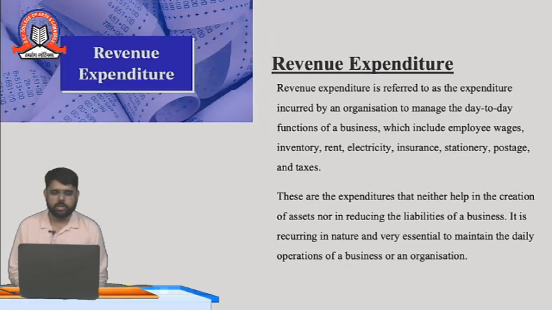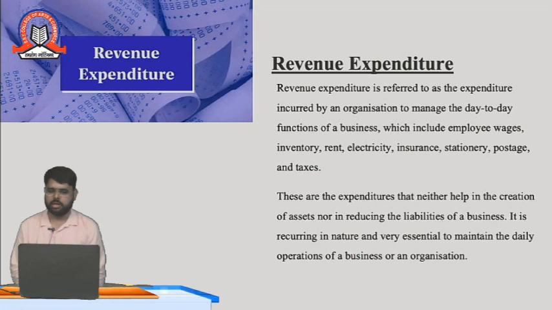Moving further, we are saying revenue expenditure. Revenue expenditure is recurring in nature. It is for the maintenance of the business. It is day-to-day expenses. Okay. For example, day-to-day expenses like employee wages and inventory, the stock that we are purchasing. Daily we are purchasing the stock, and daily we are selling the stock to the customers. So it is a revenue expenditure.